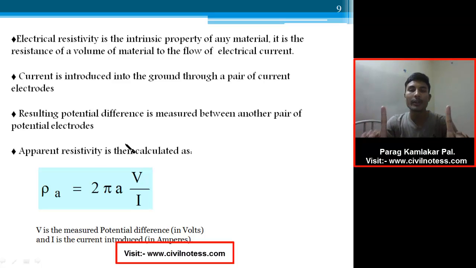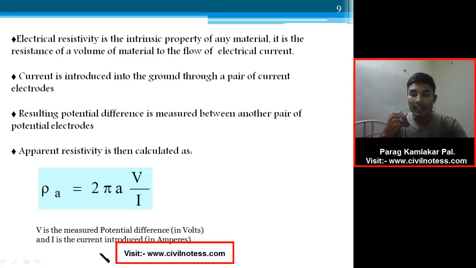As I told you, there is this first pair, and there is one pair intermediate between these two electrodes. The potential difference is measured between these inner electrodes, and for that reason the potential difference is calculated. The apparent resistivity is given by 2π × V / I, where V is in volts, the potential difference we get from these two electrodes, and I is in amperes, the current we introduce.